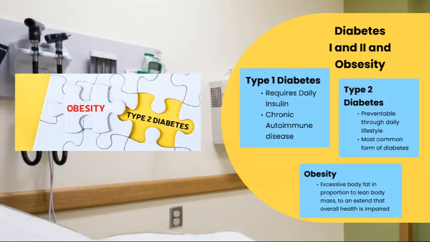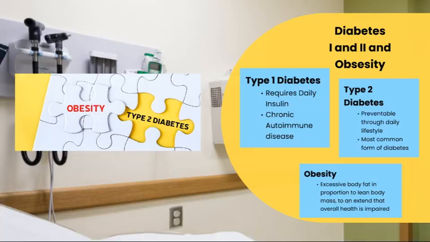There are two types of diabetes. Type 1 is a chronic autoimmune disease that attacks the cells that create insulin required to regulate blood glucose levels. Patients with type 1 diabetes are therefore required to take insulin daily, typically by injection, to manage blood sugar. Type 1 diabetes is usually diagnosed in childhood and is irreversible.